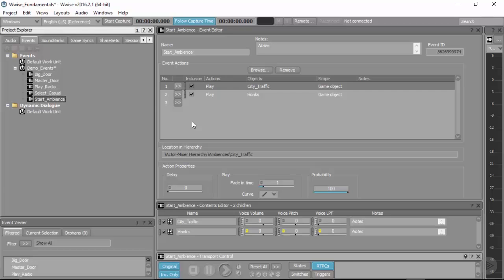However, if you have 3D emitters, which is to say, within the 3D world of your game environment, you're going to have different emitters for different types of sounds. Like, say, if you want these honks to come from actual cars within the game, this is not going to work for you. Wwise events require that if you have multiple audio emitters that you're triggering with a single event, they are all attached to the same game object.